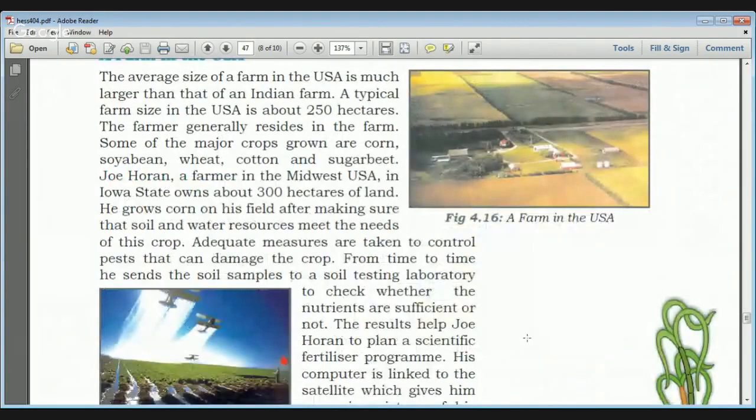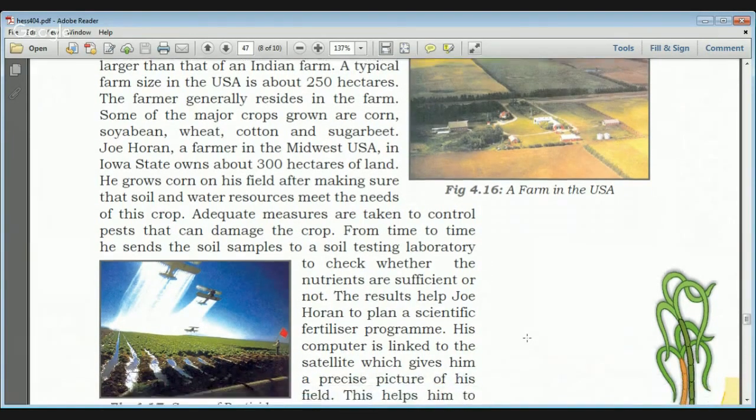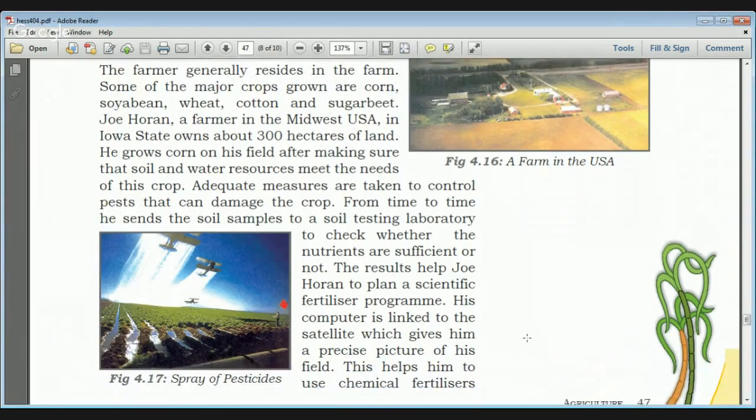They hold a large area of land. They test their soil samples in laboratories, and then they monitor their farms through satellites, and they also use various types of machines and mechanization in agriculture. That is why their production is very high, and that is why the USA is known as the wheat bowl of the world.